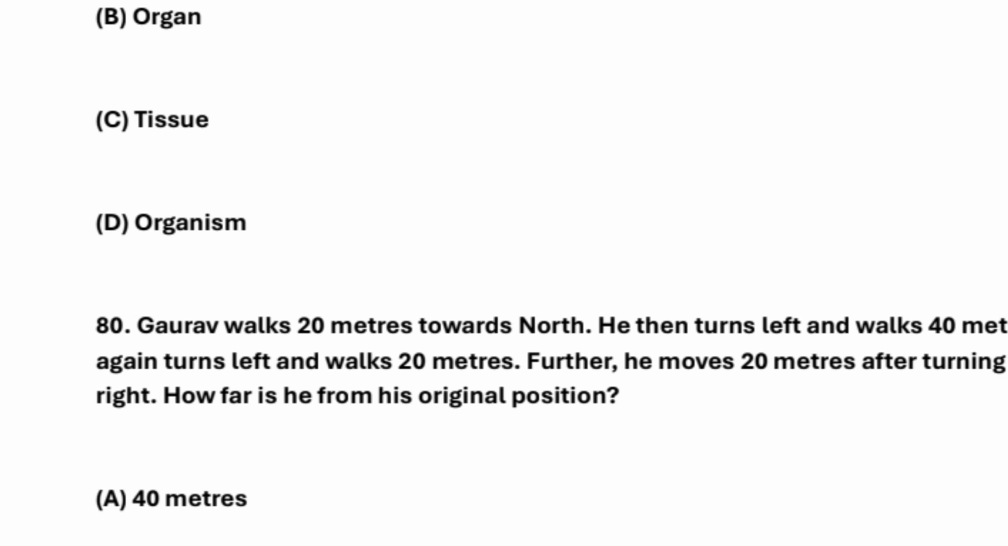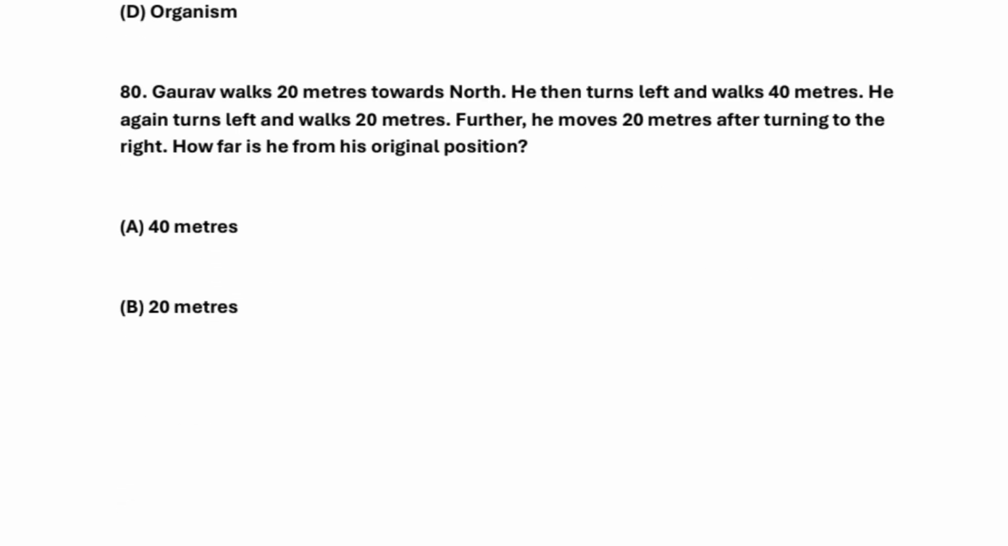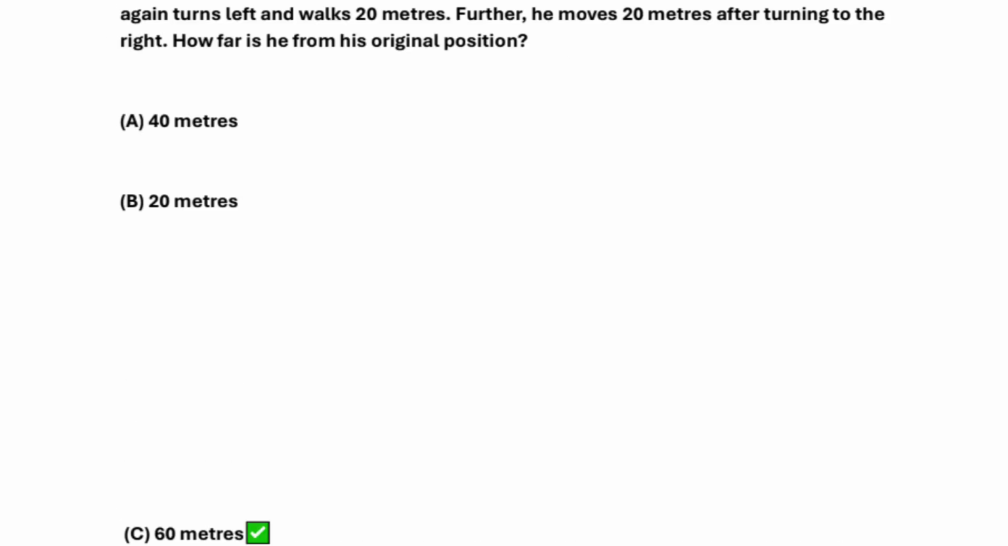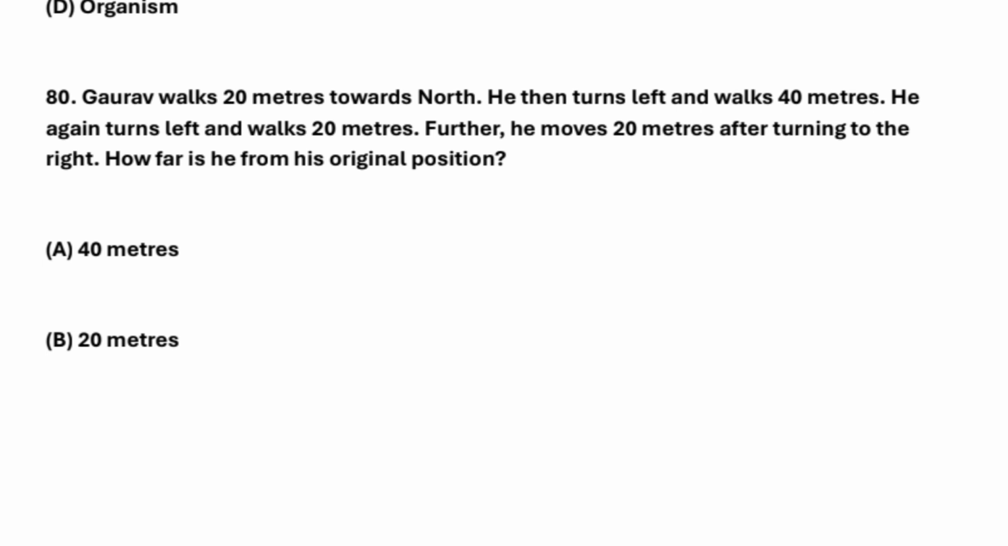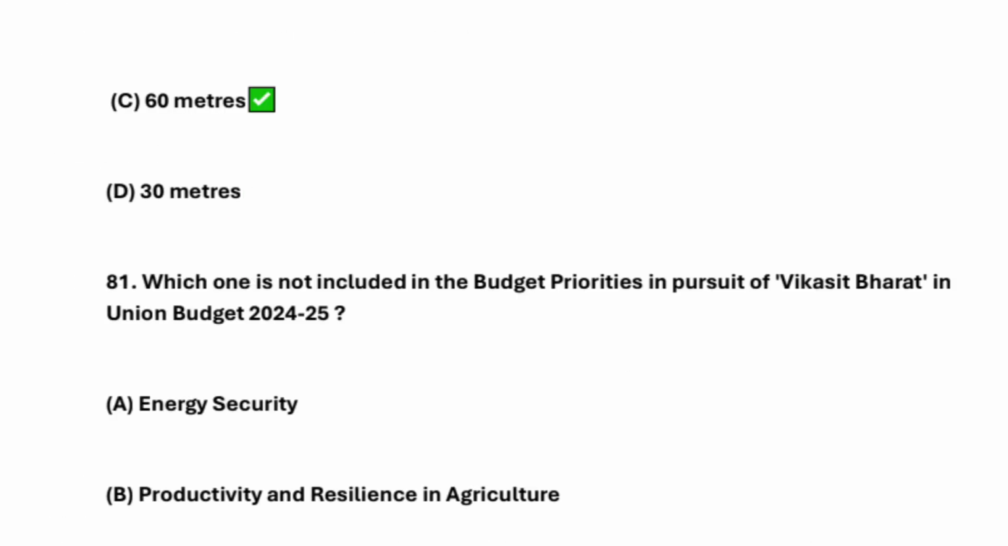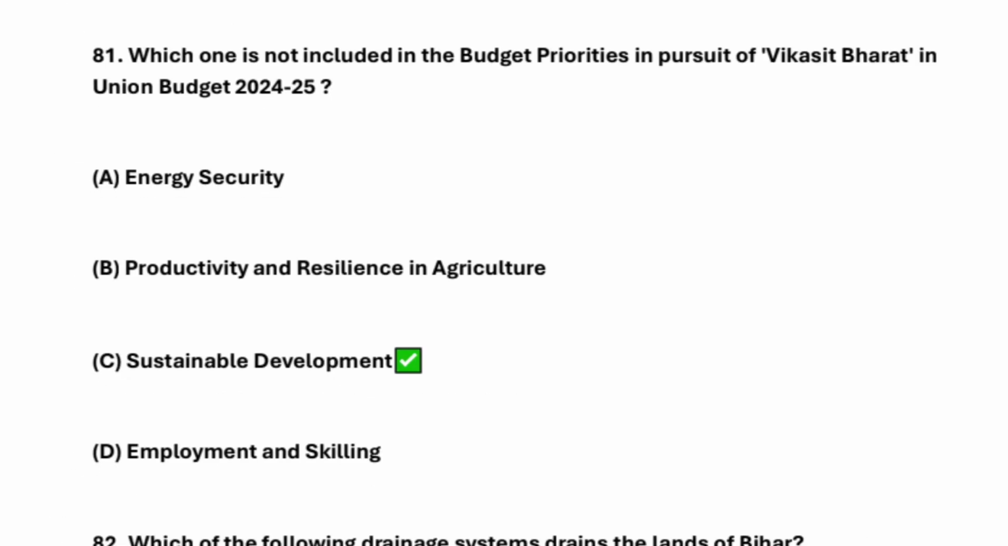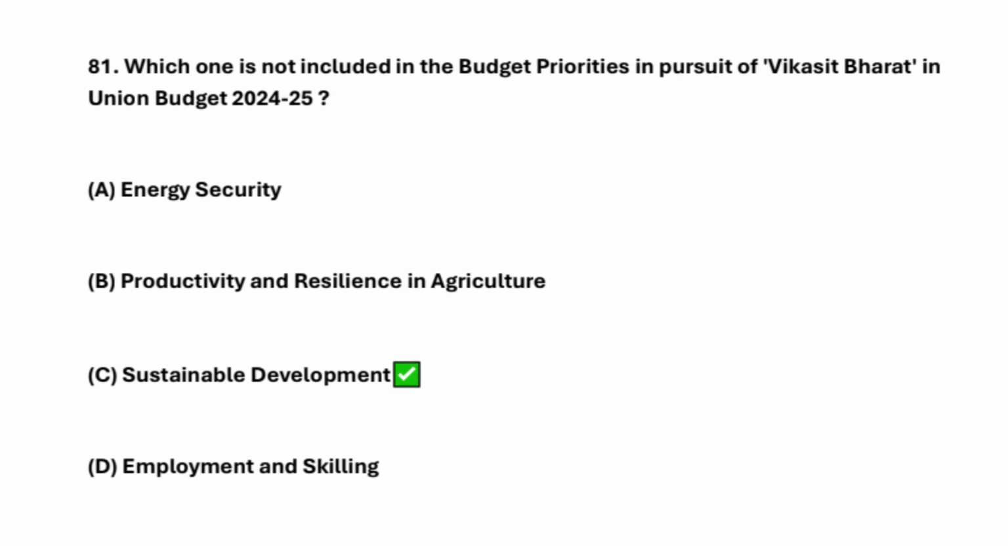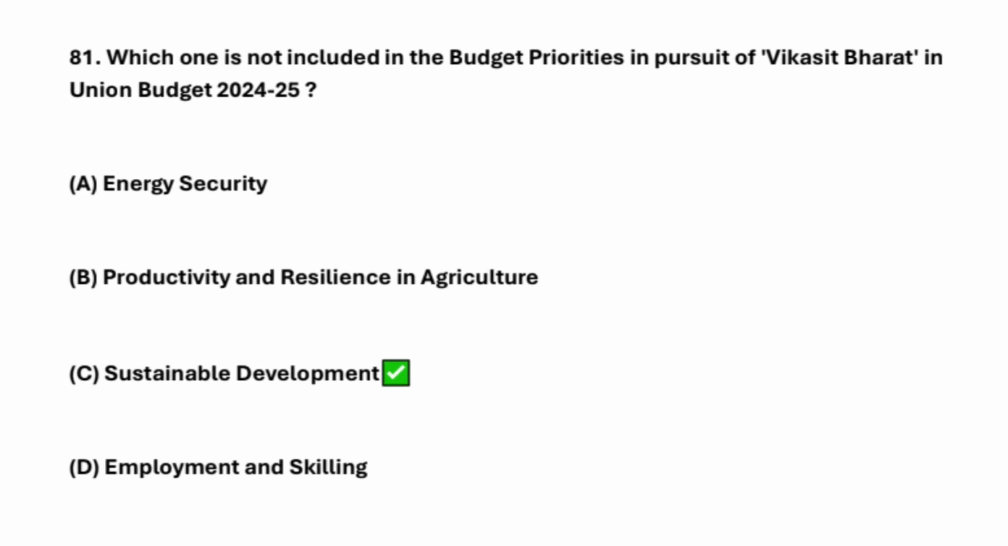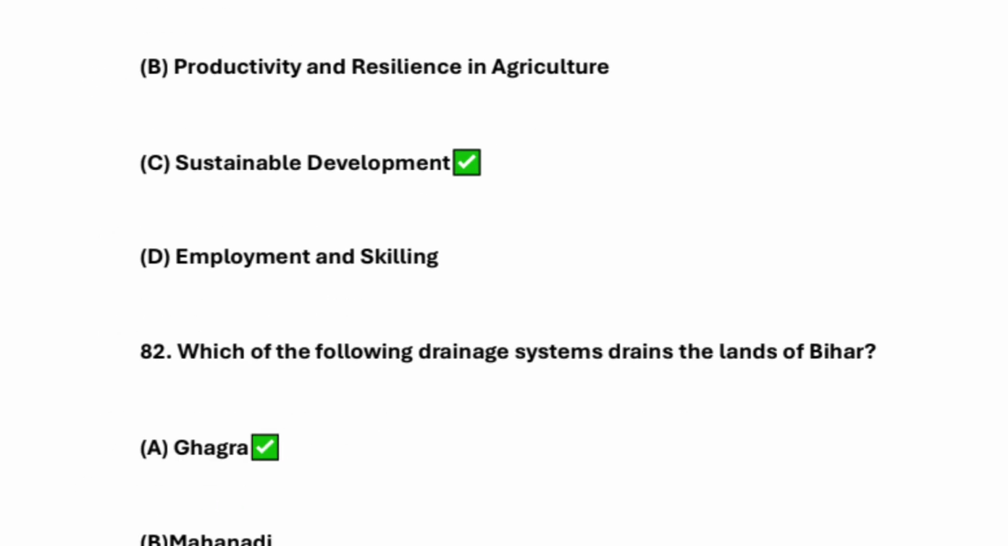So it's cell, right? The actual question of that question is a mathematical question, so there is a need of a solution. Right now I'm not capable, so I will go through with this only, right? Which one is not included in the budget priorities in pursuit of Viksit Bharat in Union Budget 2024 to 2025? So it's sustainable development, right?